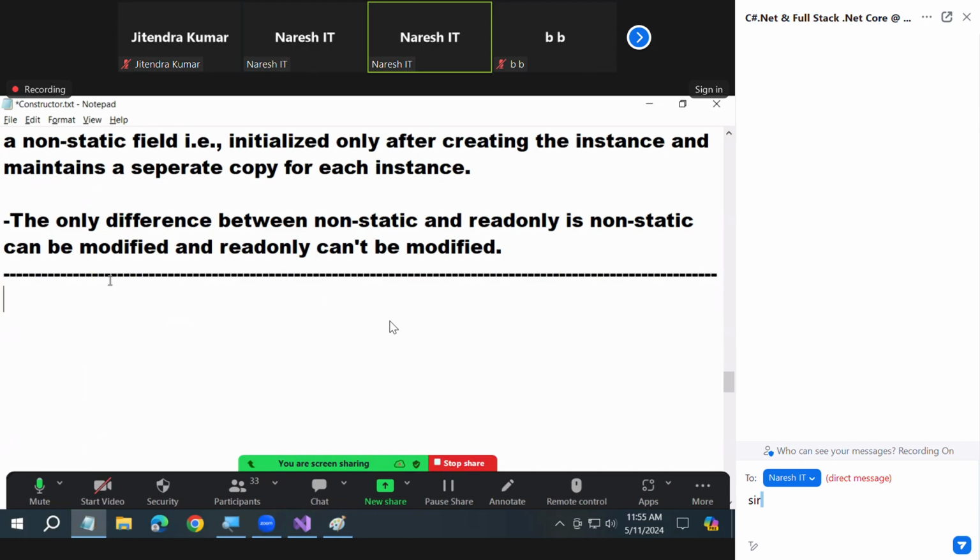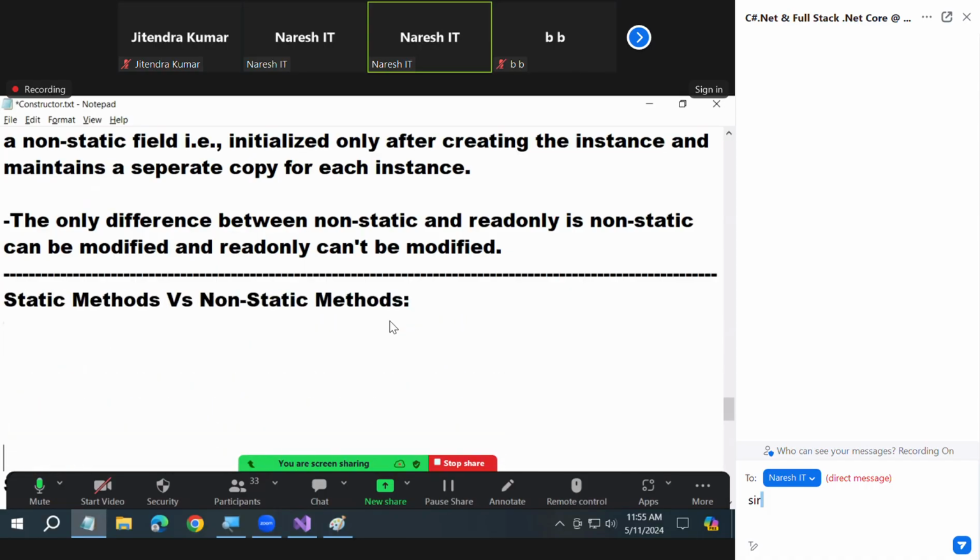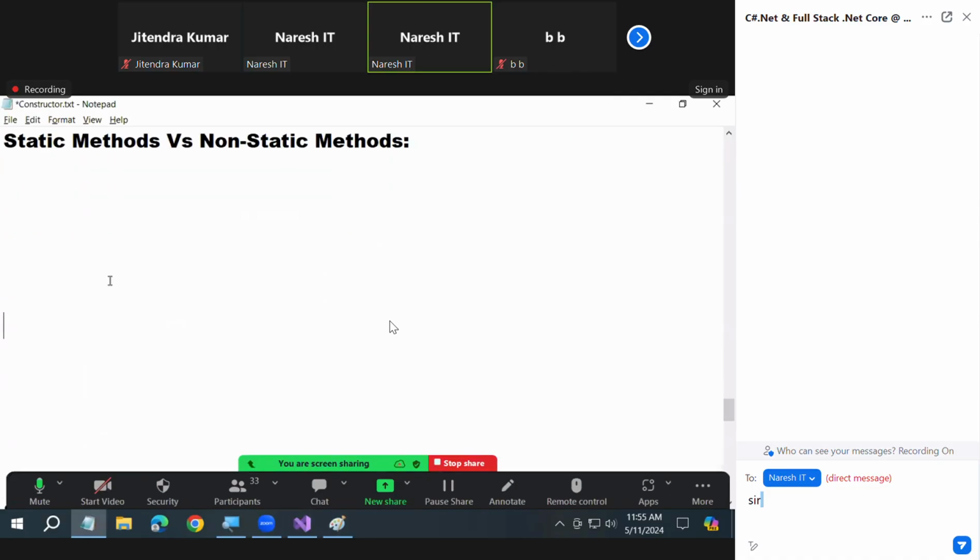about static methods versus non-static methods. There is nothing to break our head over here. This is a very simple thing. What is a static method? What is a non-static method? Answer this question first. I did not ask you how to call it. What is a static method?